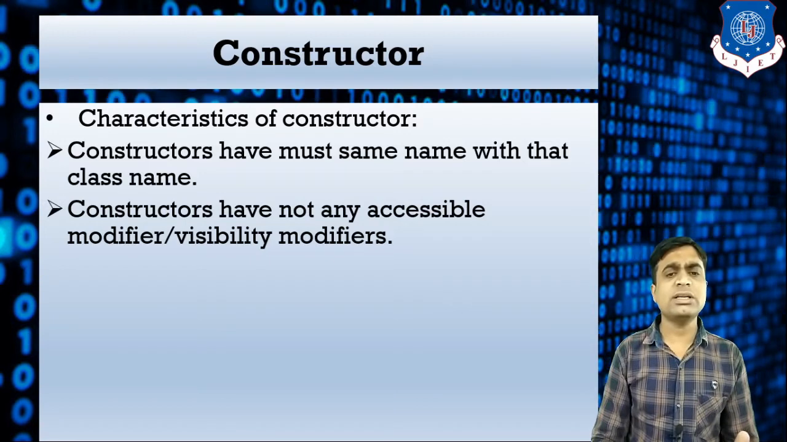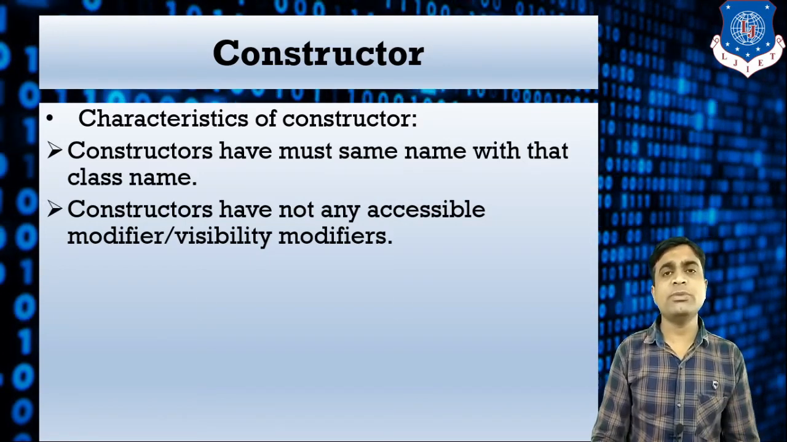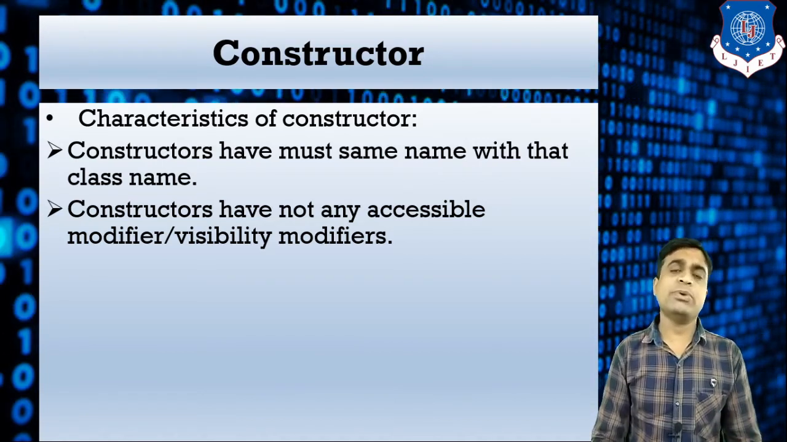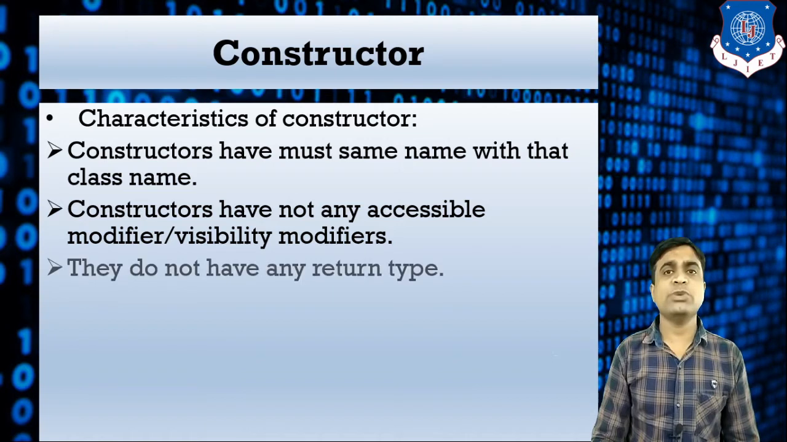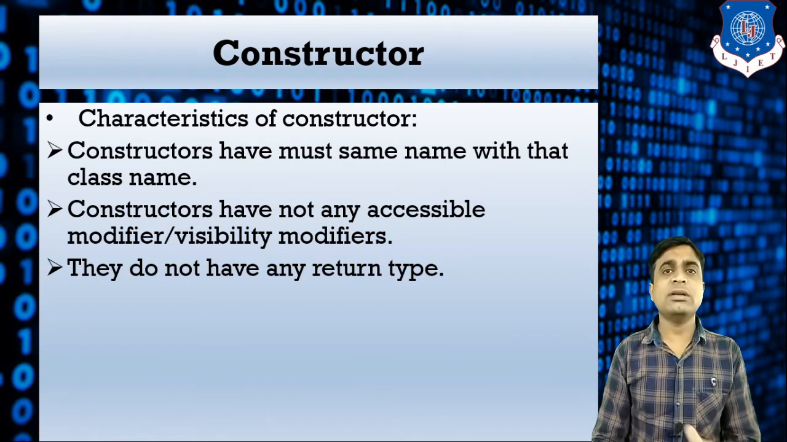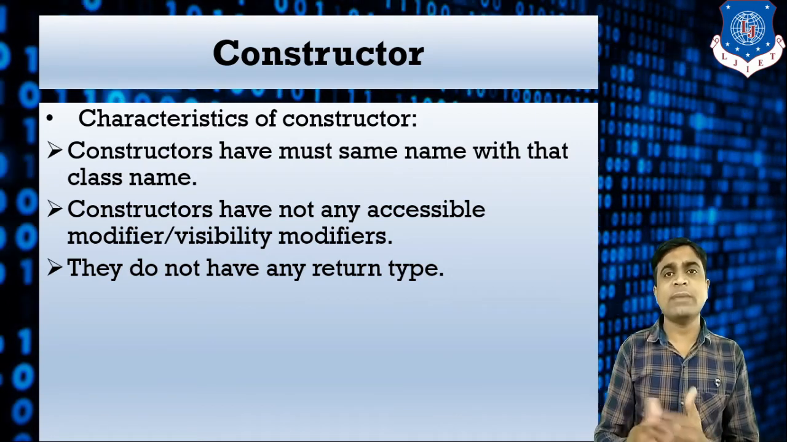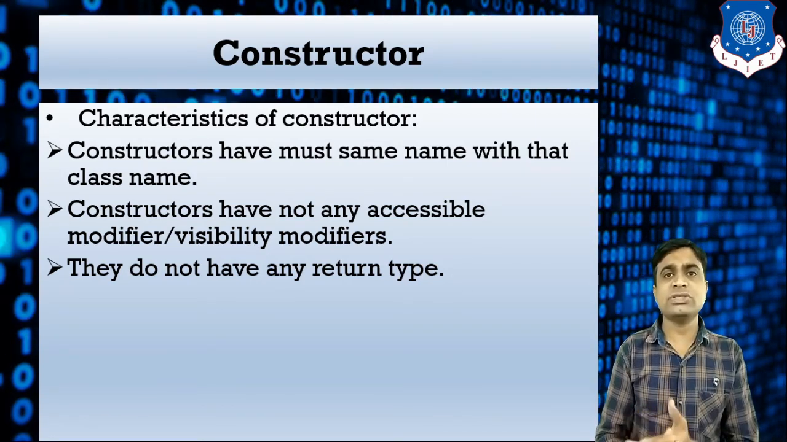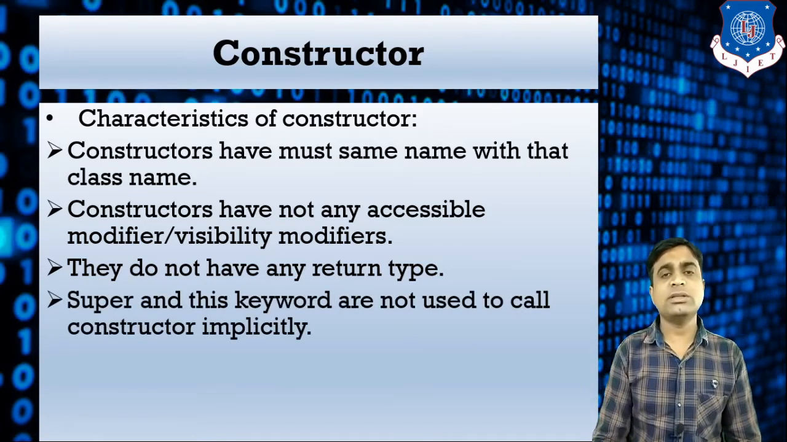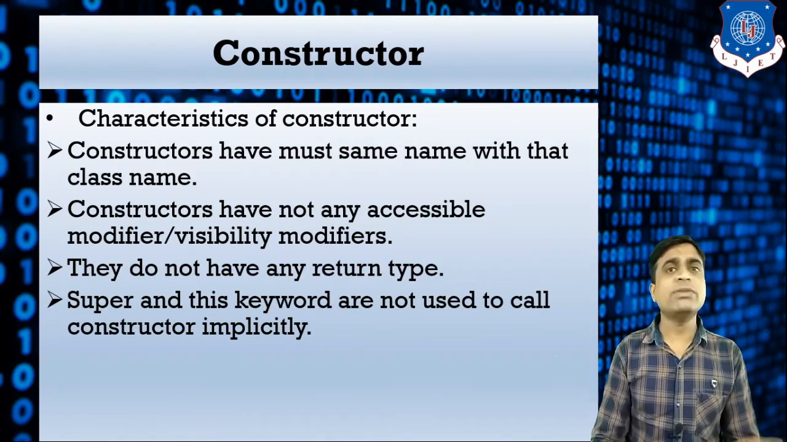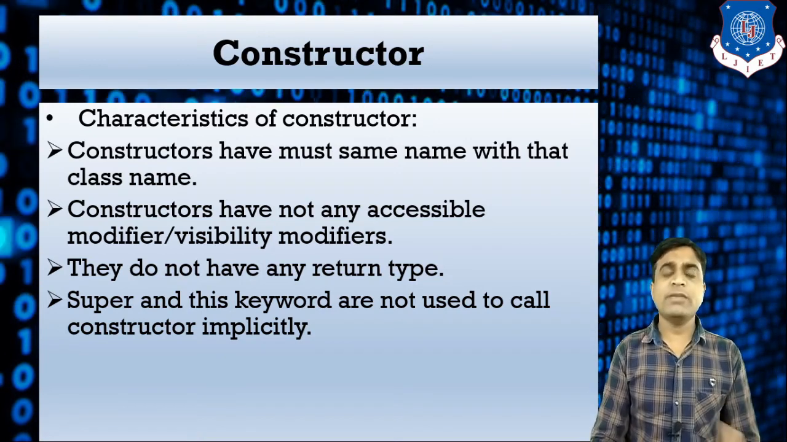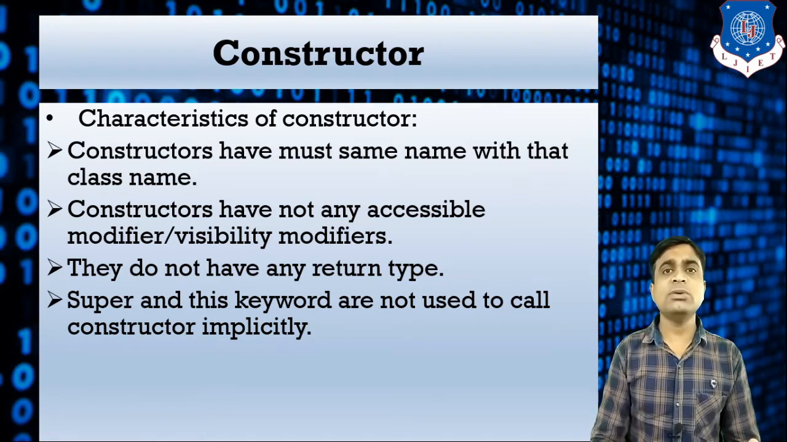Next, a constructor does not have any access modifier or visibility modifier. We do not write public constructor name, private constructor name or protected constructor name. No need to write the access modifier. Same as that, a constructor does not have any return type, like void. In the method case we write int test, void test. In a constructor there is no need to write a return type. Also, the super and this keywords are used to call a constructor explicitly, but we are not able to call a constructor implicitly.